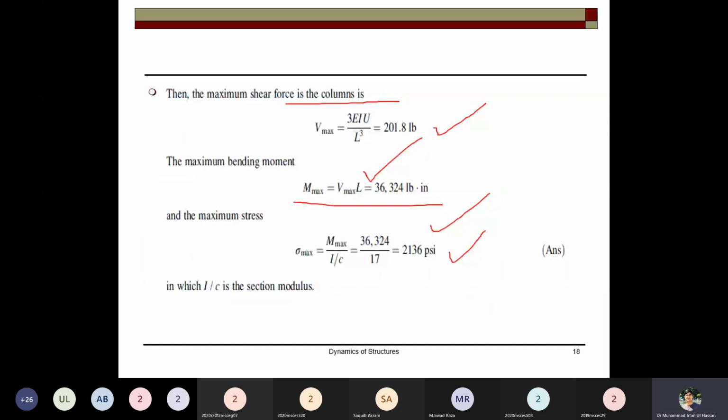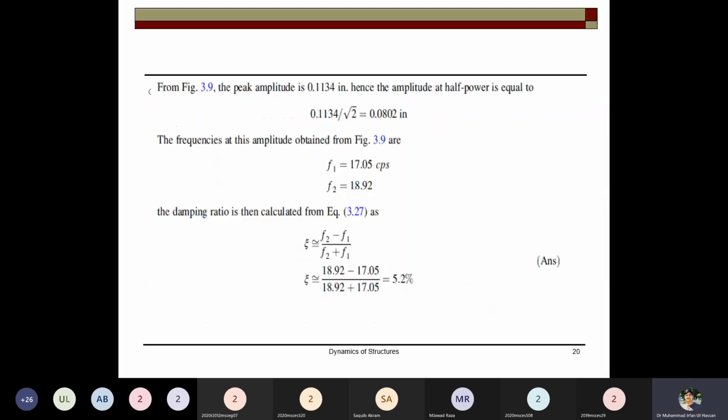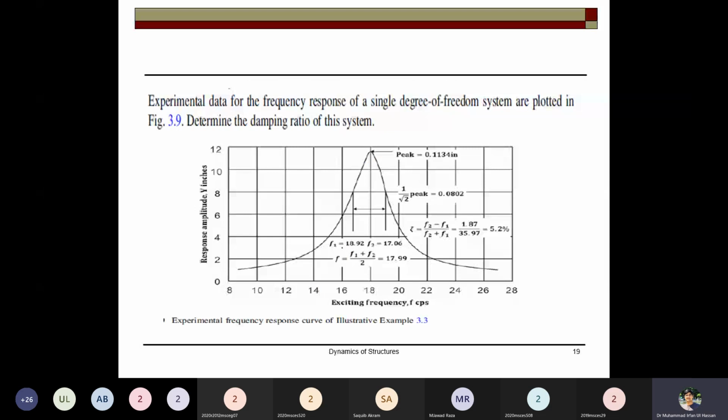This problem is for computing the damping. I told you that if you have the peak at resonance, you can take the half-power height, 1 over root 2 of the peak. There you get beta A and beta B, and take the difference of the two, divided by the sum, and you can get the zeta value.